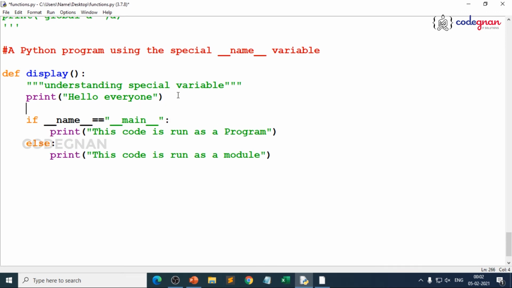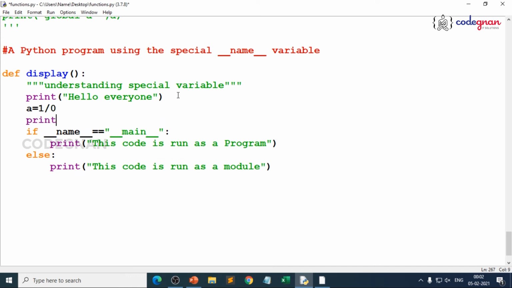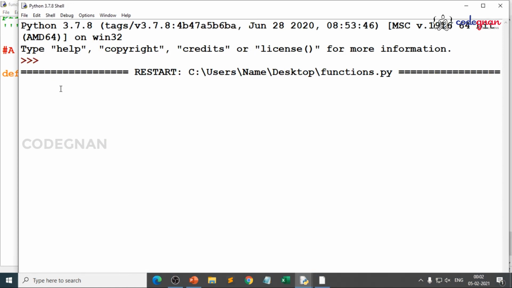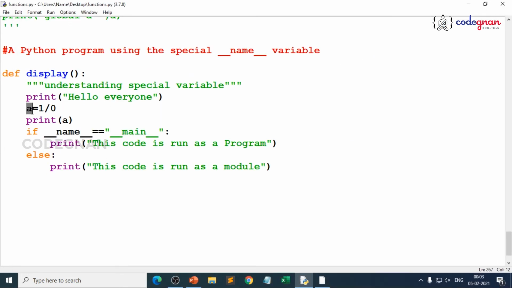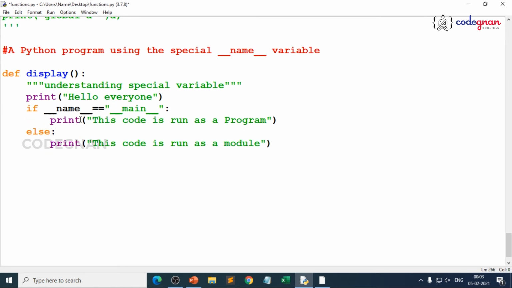But what happens if you do it here? a is equal to 1 by 0 and print of a, because it's a zero division error, right? When does that happen? When you call the function, automatically this is popped up. So just make sure that when you use such kind of things, always read the type of errors and clearly see why the else block is not being executed, because every Python file is created with the special variable name.